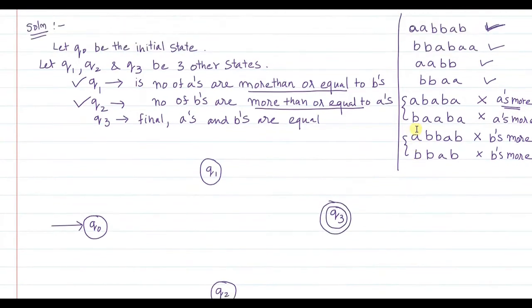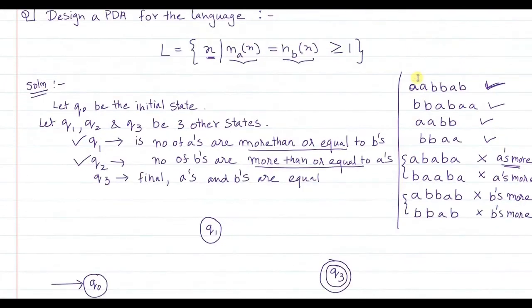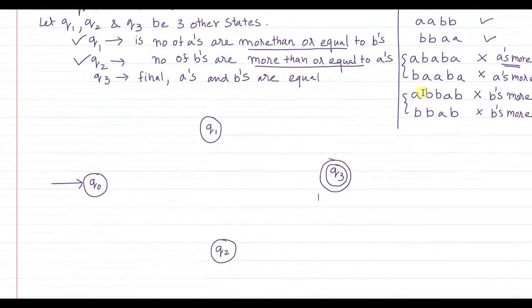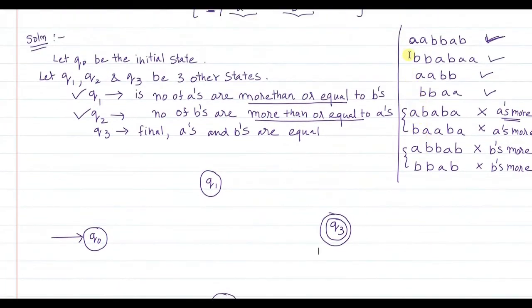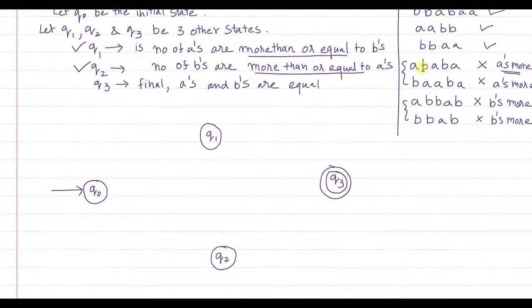Now let's see the transitions. Let's consider this figure here. What happens here is that the number of A's is equal to the number of B's. So what logic are we going to use? As you can see here, any string may start with A or a string may start with B. That means A can be the first element of the string, or even B can be the first element of the string.